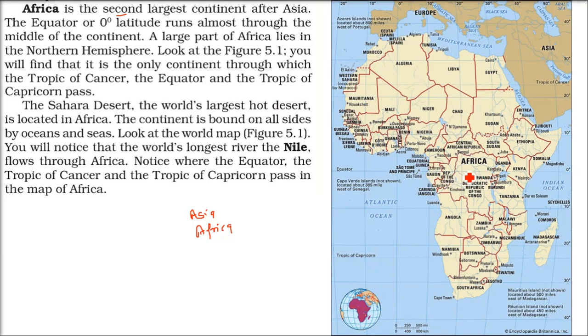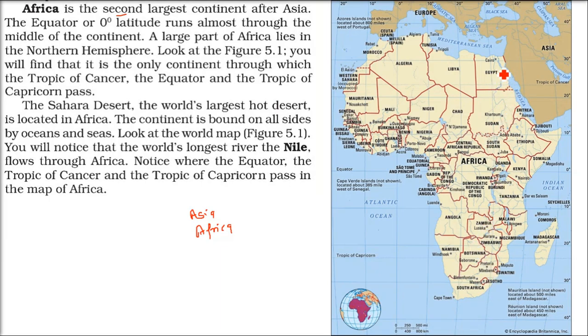If you see the African people, their complexion is black. You know why? Because it's just on the equator, and there is a lot of heat above the equator and below the equator. So that is how the complexion becomes dark, because of the harsh sunlight. And if you see all the sides, we have sea. All the four sides, it's sea. On the above side, Mediterranean Sea, Atlantic Sea on the left, Indian Sea on the right, and on the below it is Southern Sea, Dakshin Mahasagar.